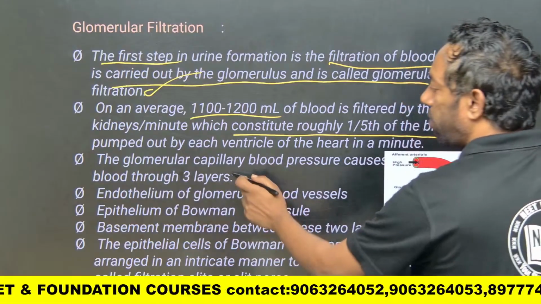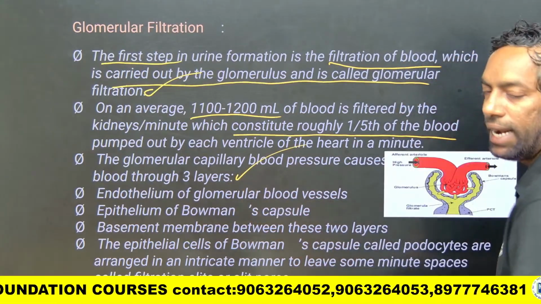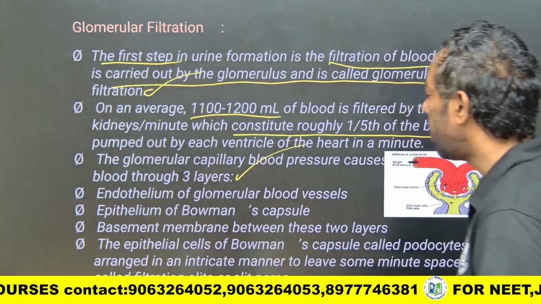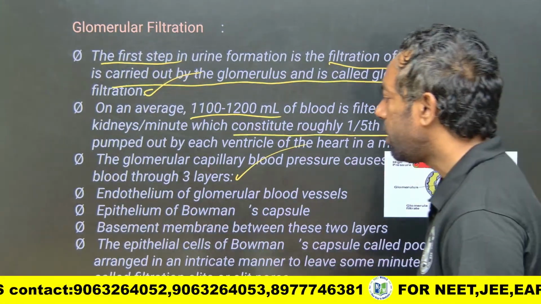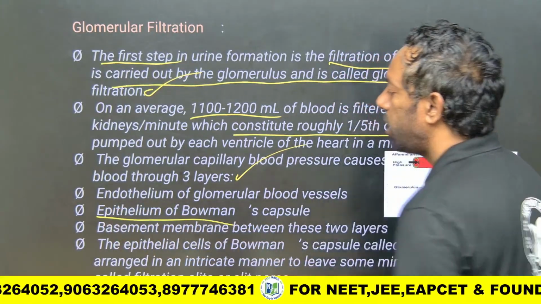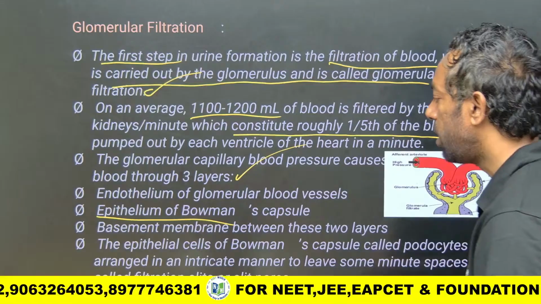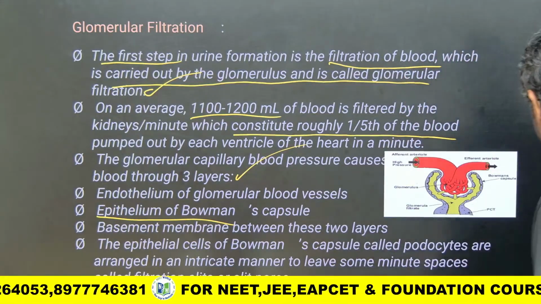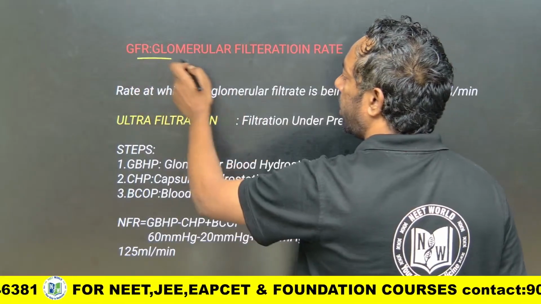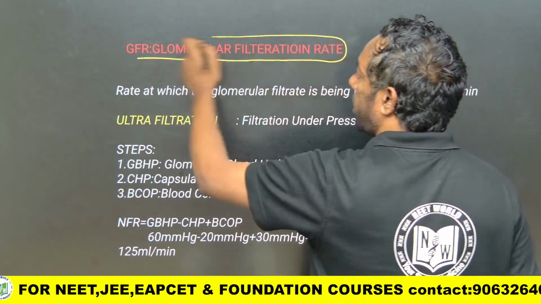The glomerular capillary network crosses three layers, which we discussed: the endothelium of the glomerular blood vessels, the squamous epithelium of Bowman's capsule, and the basement membrane as well. What is the filtration rate?